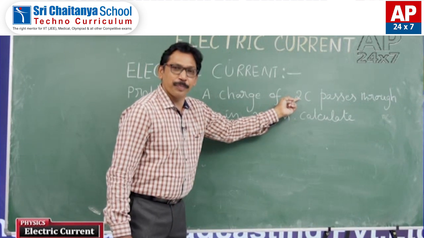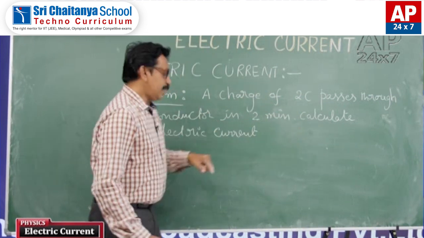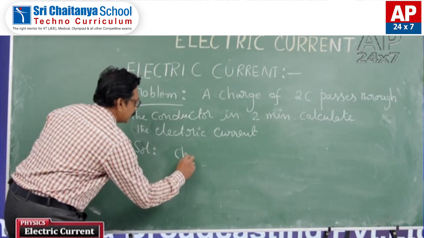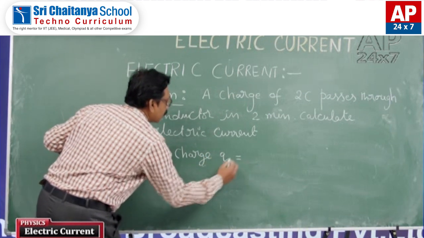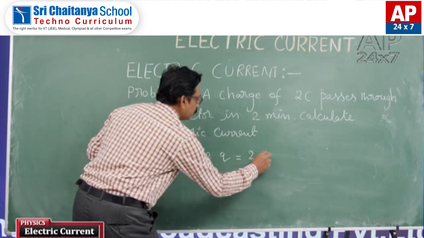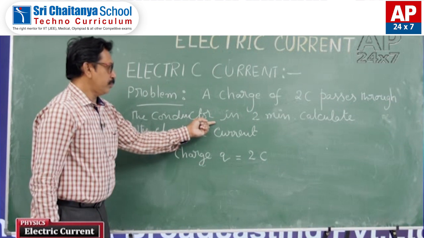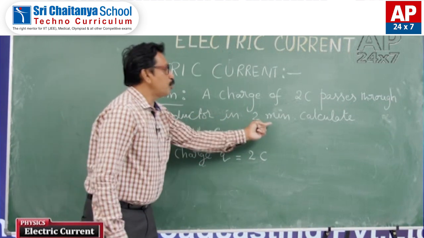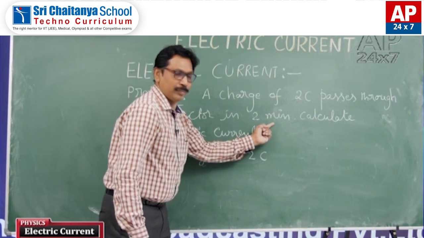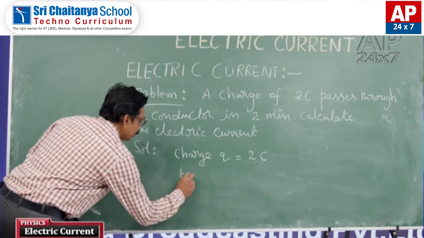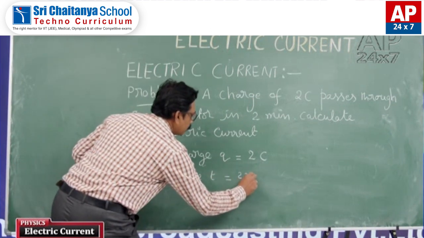So I am writing charge Q is equal to 2 coulombs. Next line, in 2 minutes, that means time T is equal to 2 minutes.